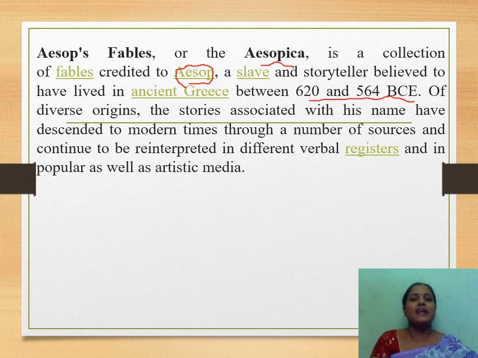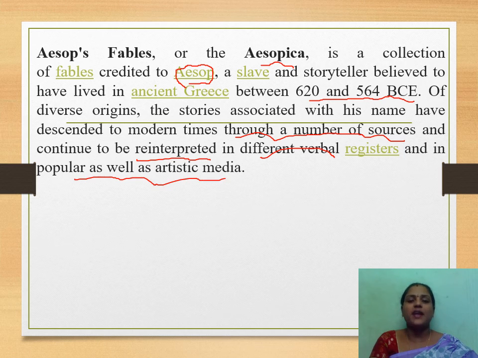BC means before Christ. Of diverse origins, the stories associated with his name have descended to modern times through a number of sources, and continue to be reinterpreted in different verbal registers and in popular as well as artistic media. As we discussed earlier, nearly 600 fables were written by Aesop. All these stories were associated with his name, and through a number of sources they were reinterpreted.